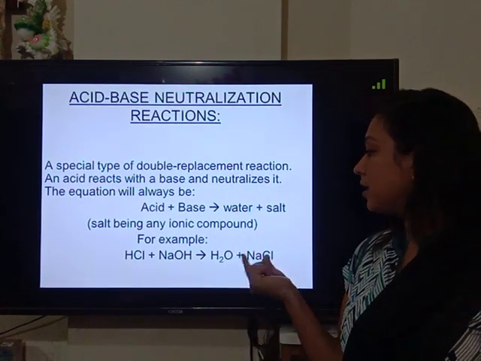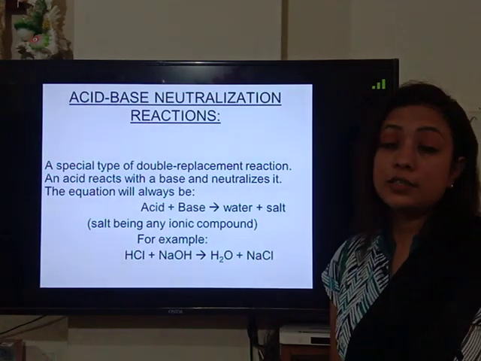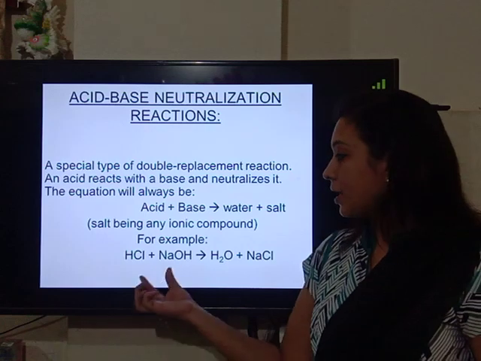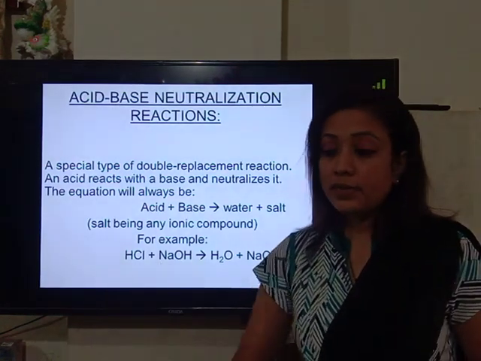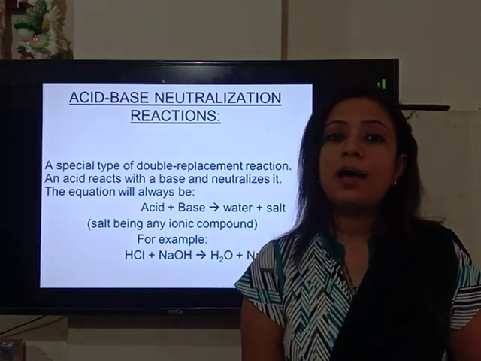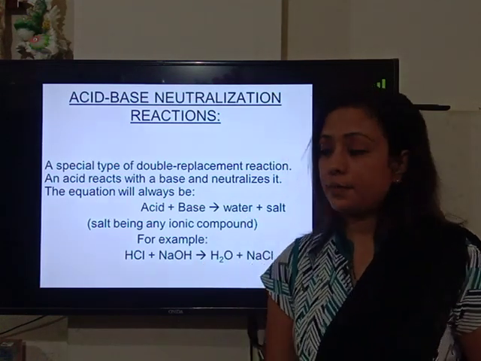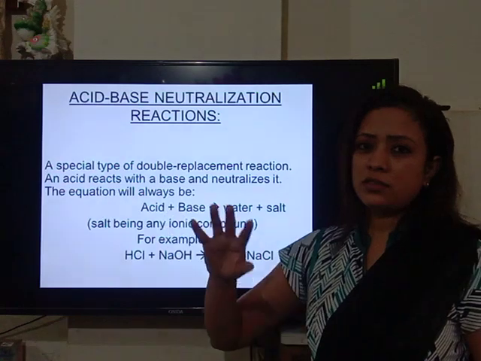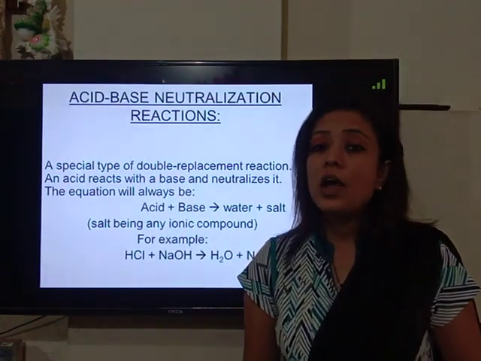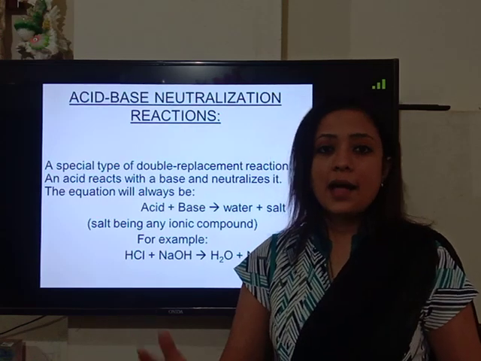So in this reaction, the nature of the salt formed is neutral, because the acid is a strong acid and the base is again a strong base. So when a strong acid reacts with a strong base, the salt formed has a neutral nature. So here just remember what the reaction between acid and base is. When acid and base react with each other, they form salt and water.